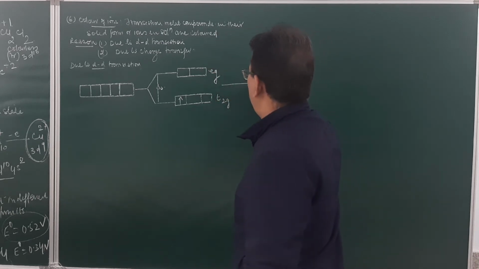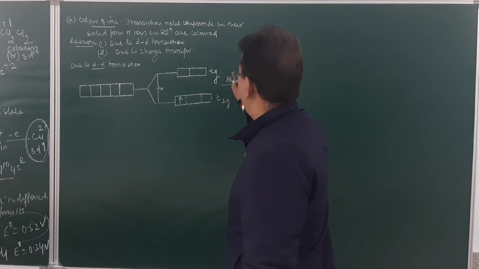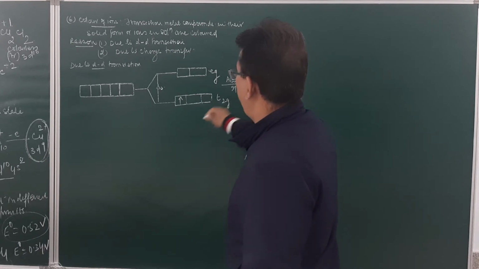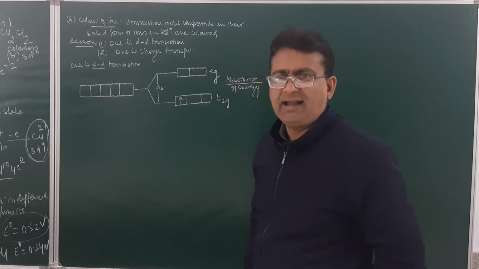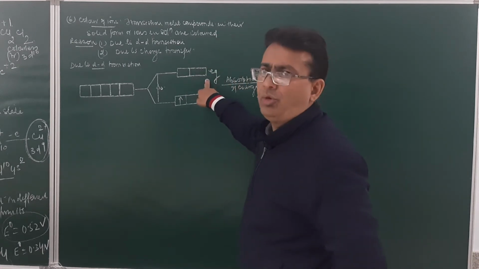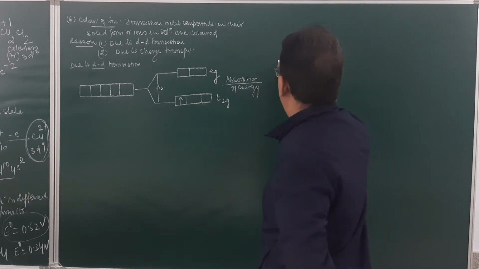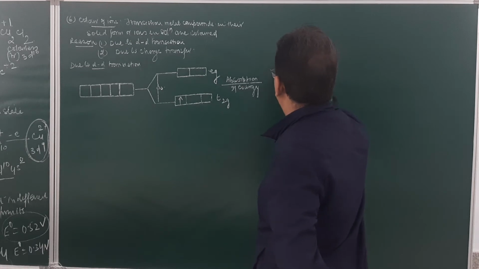After absorption of energy, this unpaired electron gets excited to the higher Eg orbital. Eg means two-fold degenerate orbitals. So here this electron will come into the Eg orbital.